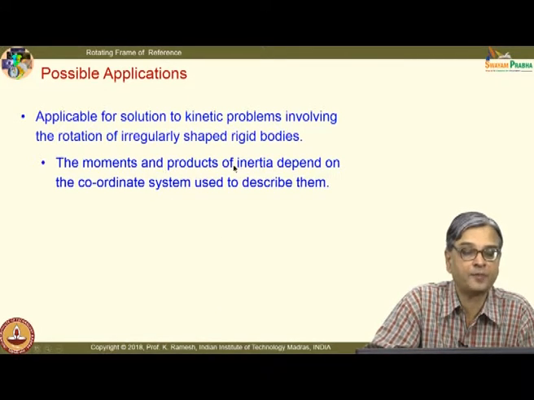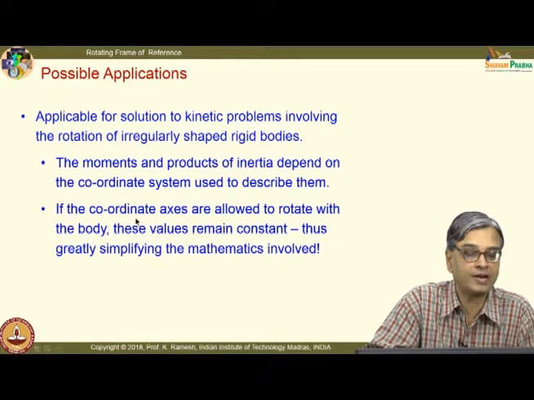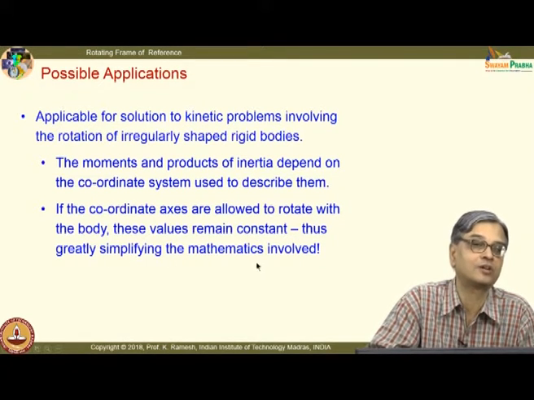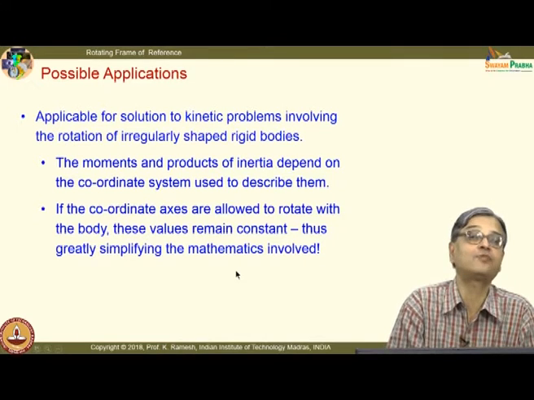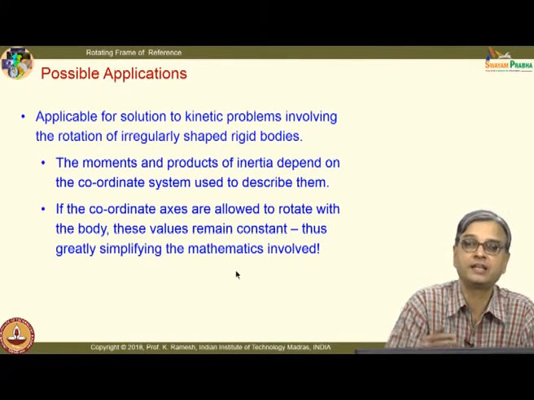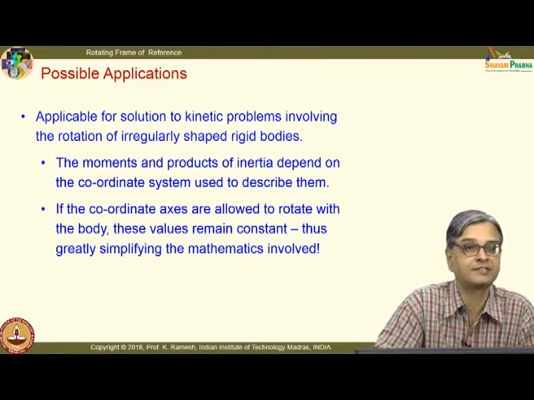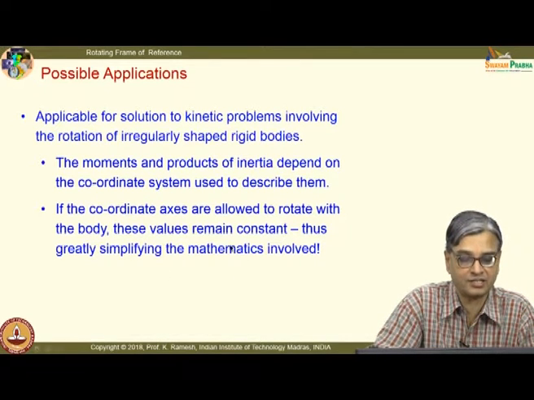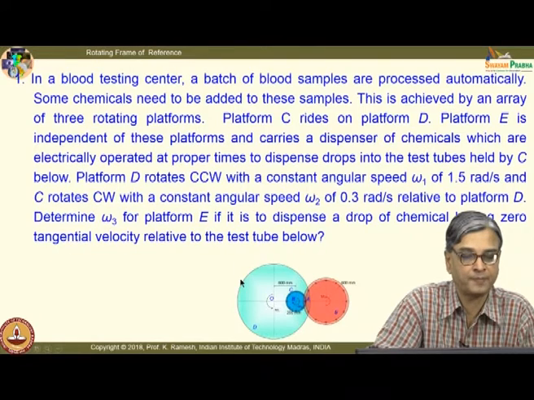The moments and products of inertia depend on the coordinate system used to describe them. If the coordinate axes are allowed to rotate with the body, these values remain constant, thus greatly simplifying the mathematics involved. So, there is a definite advantage when you learn rotating frame of reference, particularly in 3D kinetics, rigid body kinetics, it is very useful. And let us solve this problem.